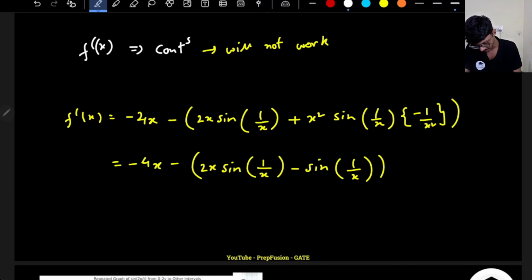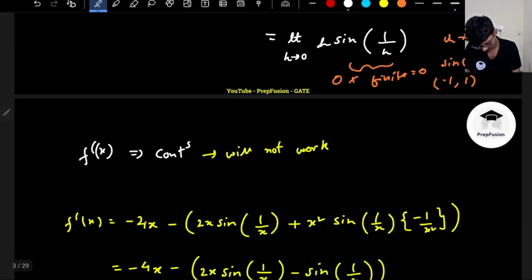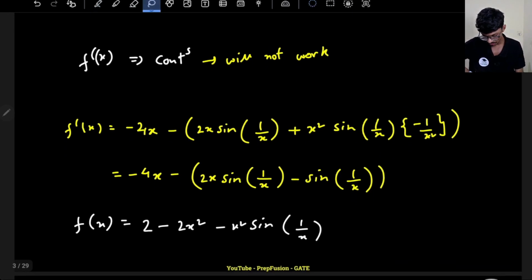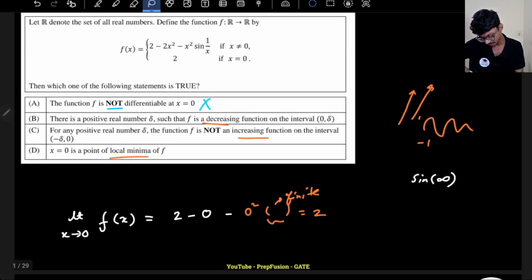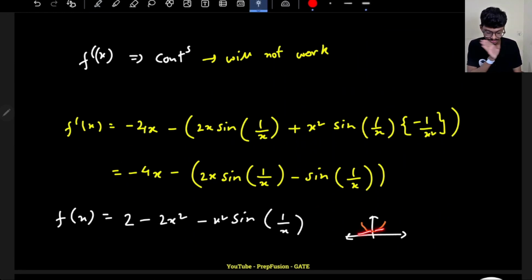Let me write down the function once again. What is f of x? F of x is equal to 2 minus 2x square minus x square sine 1 by x. Actually this differentiation is not that helpful for option D. So they're asking whether it is a local minima or maxima. What does local minima mean? Basically around x equal to 0, the graph will look somewhat like this. If I have a local minima, that means just after 0 and just before 0, the value should be higher than at x equal to 0.